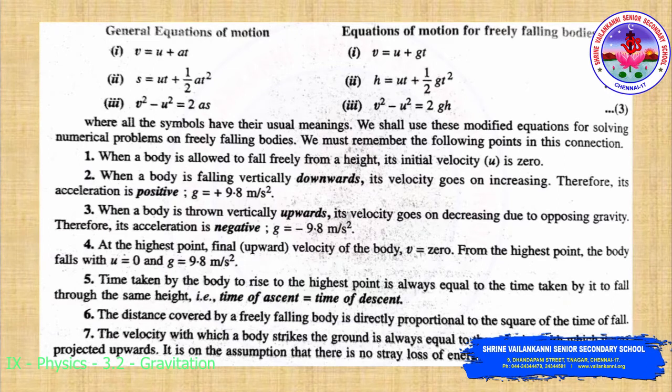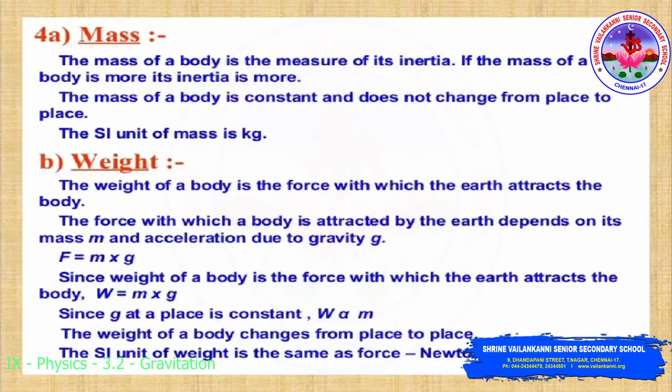The distance covered by a freely falling body is directly proportional to the square of the time of fall. And finally, the velocity with which a body strikes the ground is always equal to the velocity with which it was projected upward. This is on the assumption that there is no loss of energy. These points we have to keep in mind for worked out numerical problems.